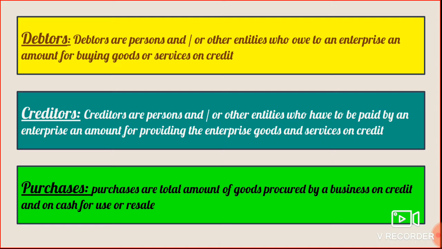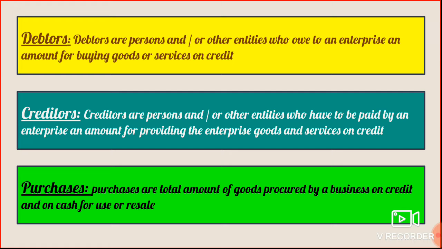Debtors. Debtors are the persons or entities who owe money to the enterprise. They owe money to the enterprise because they buy goods on credit from the business. So we can say debtors are persons or other entities who owe to an enterprise an amount for buying goods or services on credit, and debtors are treated as assets for the business.